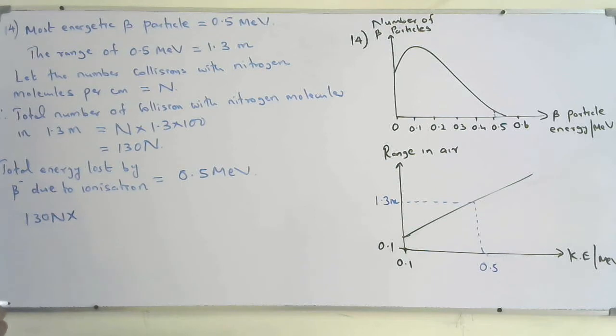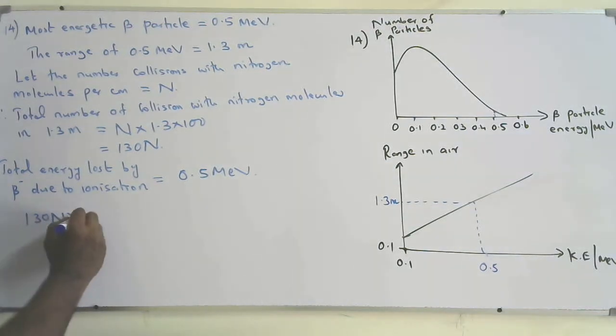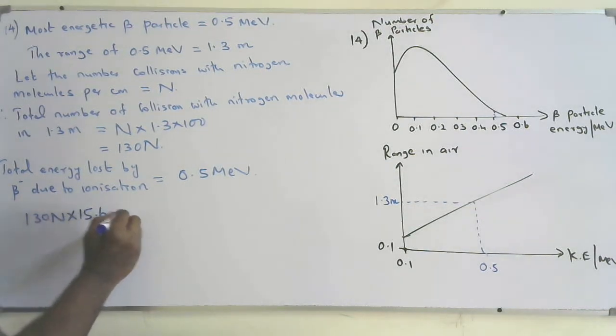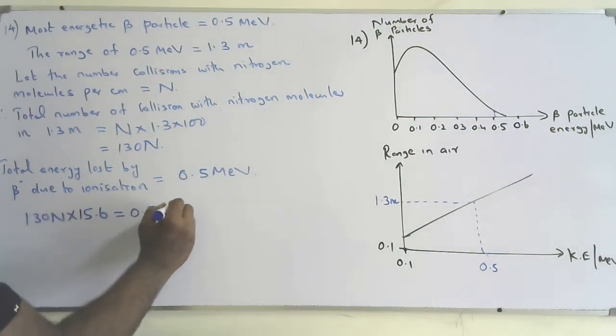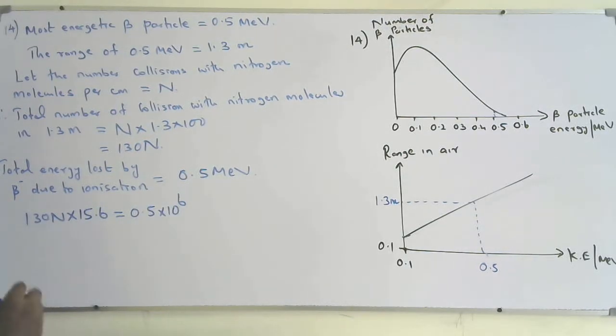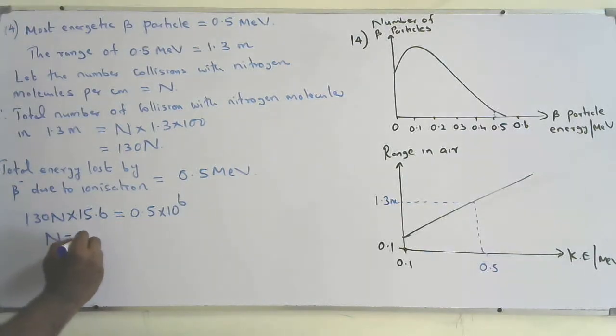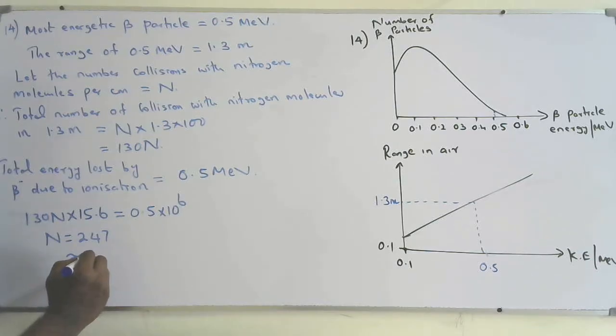During each collision, it lost 15.6 electron volt. That should be equal to 0.5 mega electron volt. So finding n, that will be 247, approximately 250 nitrogen molecules.